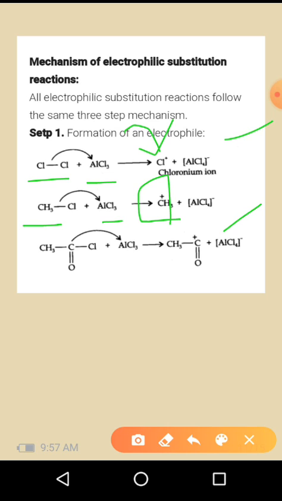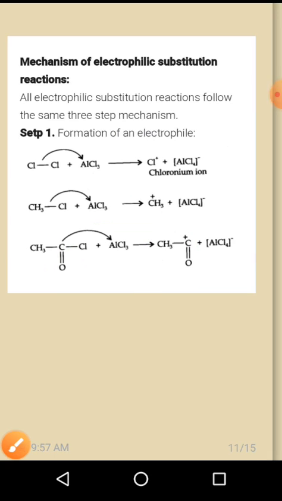If you are using the CH3COCl and AlCl3 acylating agent, in that case the oxygen is more electronegative and draws the electrons towards itself. The carbon becomes a positive center, so it will produce CH3C plus double bond O, and AlCl4 minus. The chlorine moves towards the AlCl3 side and produces the AlCl4 minus ion. So this is the first step.